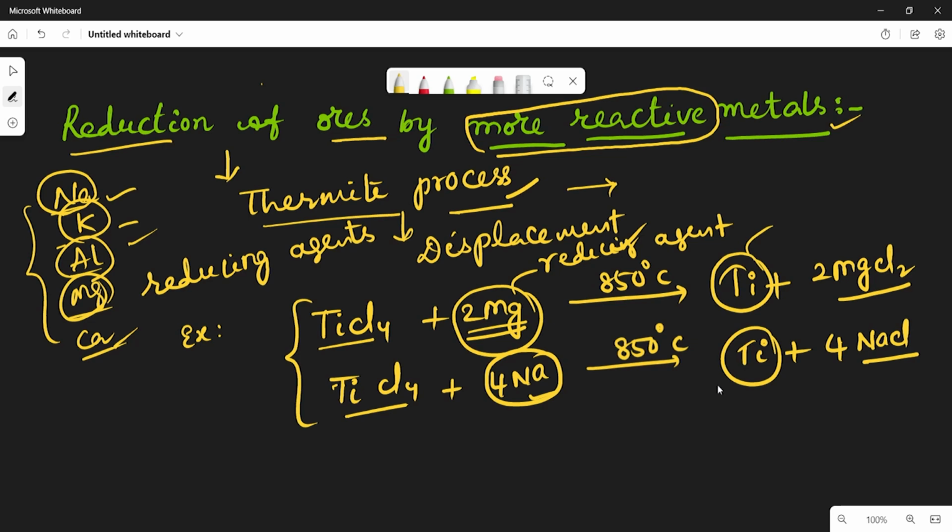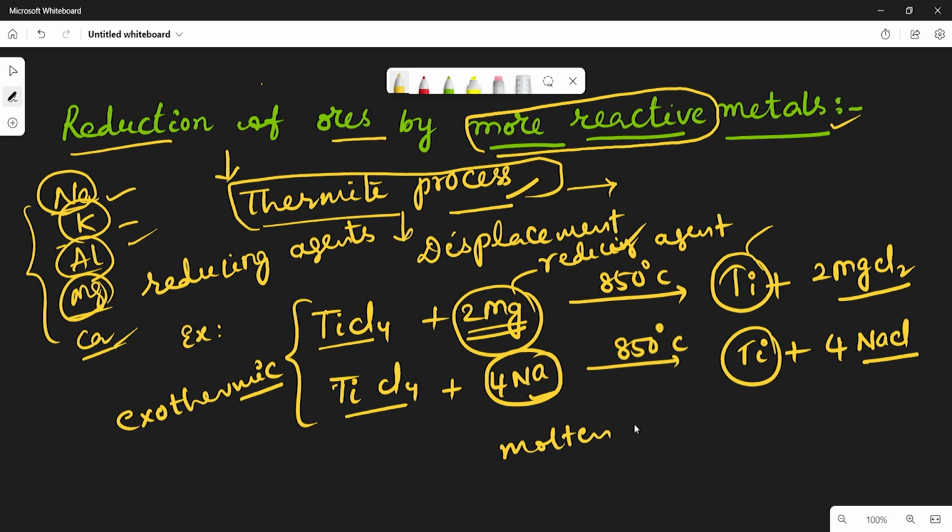These reactions are exothermic reactions, and the process is called the thermit process. The amount of heat evolved is so large that the metals produced are in molten state. So this is called the thermit process.